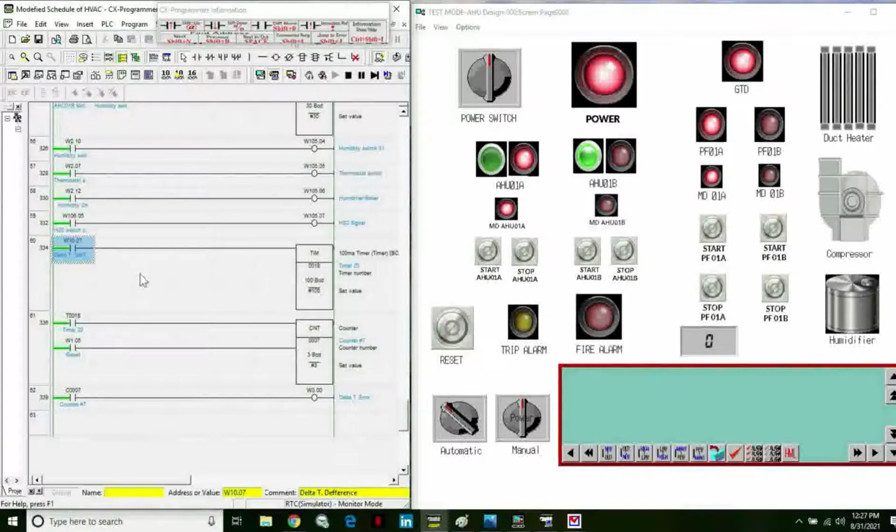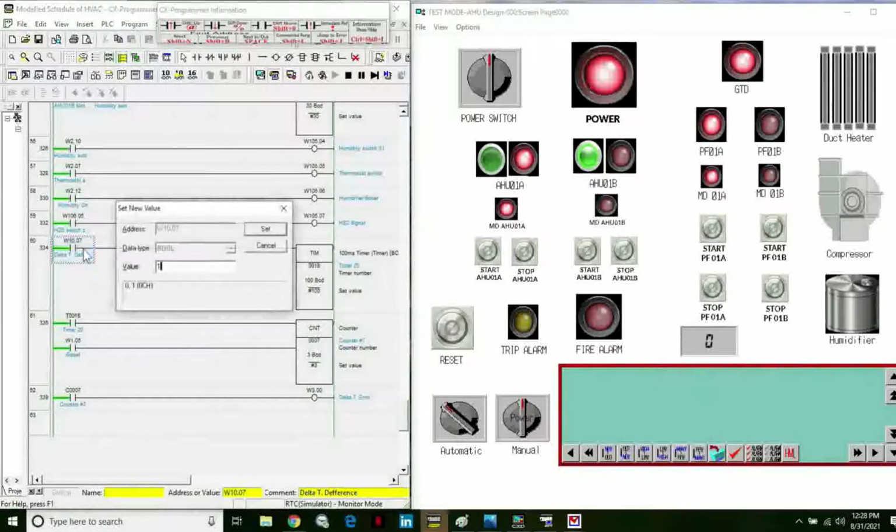If they read the same temperature and it has this difference, then that monitoring device will give contact for the delta T difference, which is outside the range of the delta temperature. Then this will go to close contact.